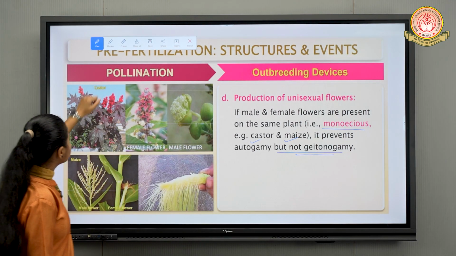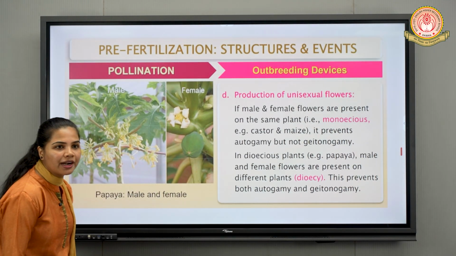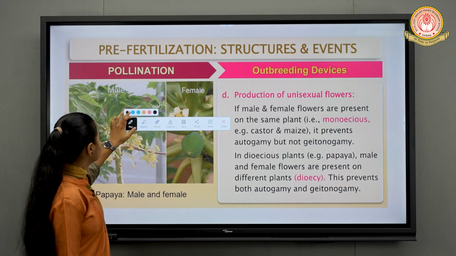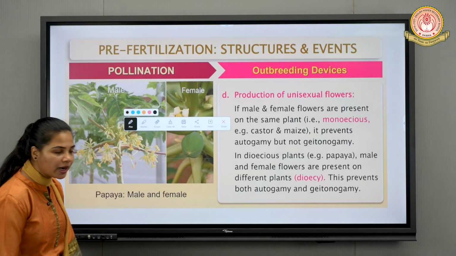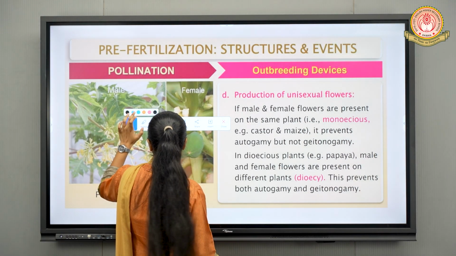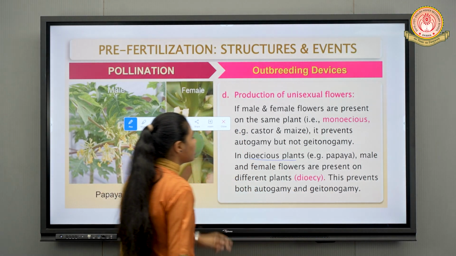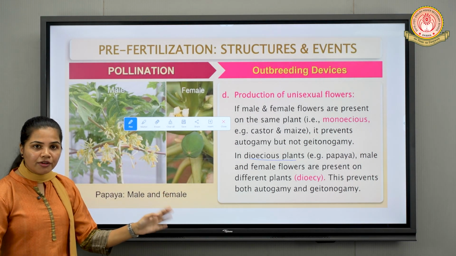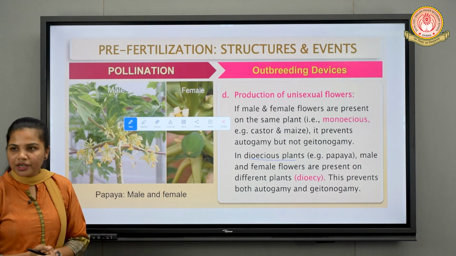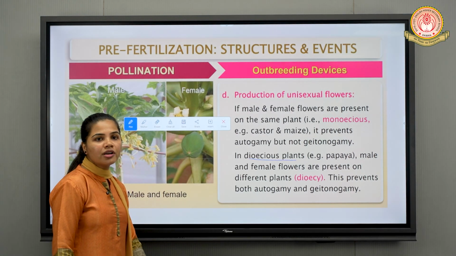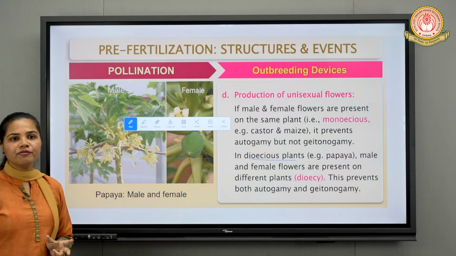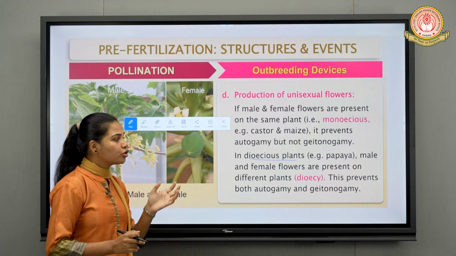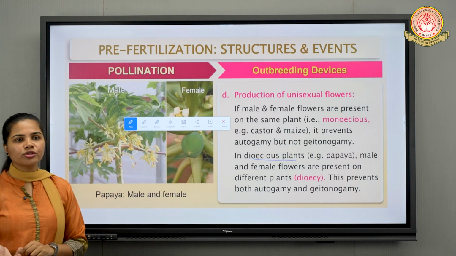Correct? Next point is in case of dioecious plant, right? Now what do you mean by dioecious plant? It is opposite to that of monoecious plant, obviously. So in dioecious plants, male and female flowers are present on different plants. One plant is showing male flowers, other plant is showing female flowers.